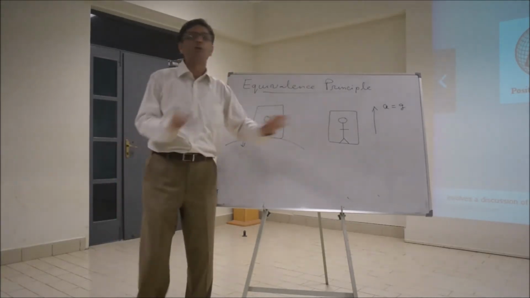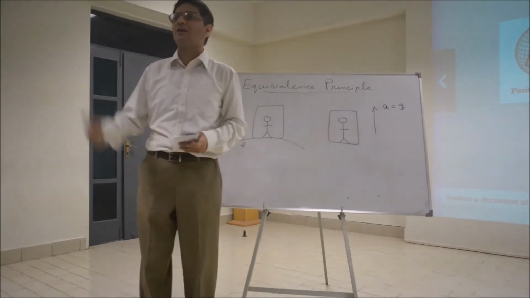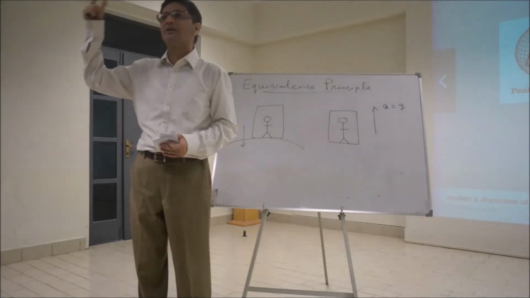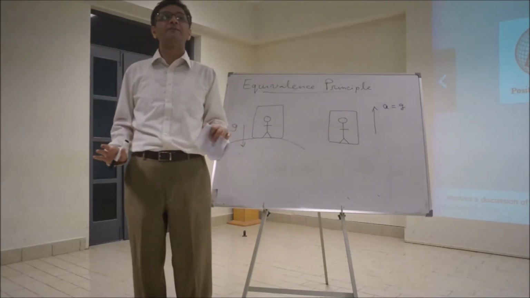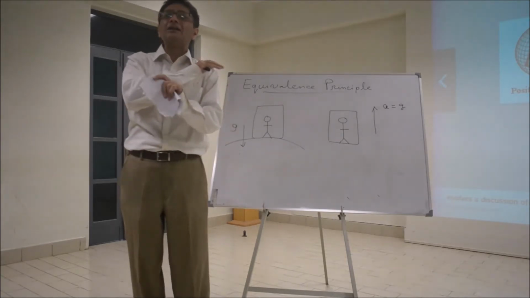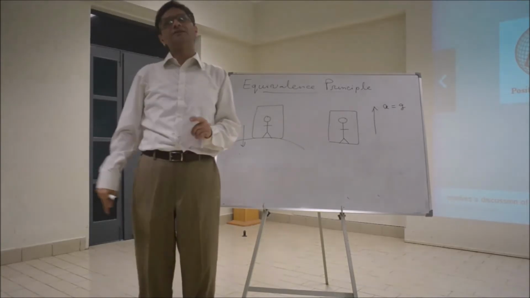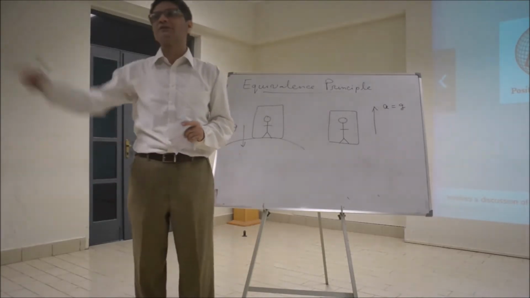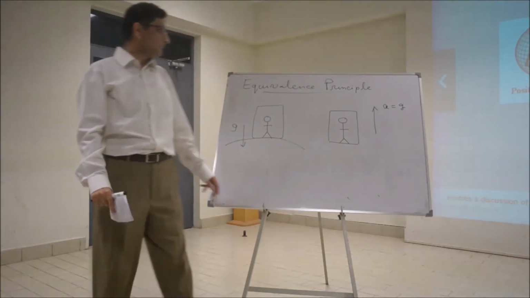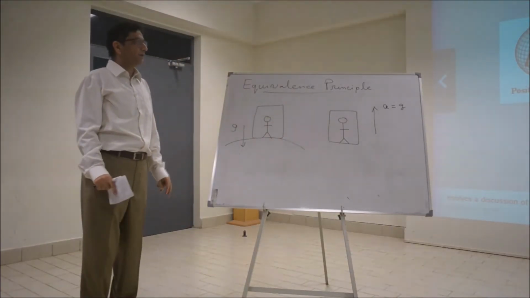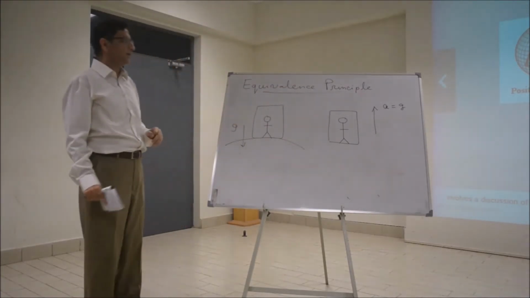The person inside won't be able to tell whether he's inside a frame which is accelerating upwards with acceleration 9.81 meters per second squared, or whether he's at rest inside a gravitational field. Einstein was 100% convinced about this fact, and this is what led to general relativity, to the curvature of space-time. This principle we call the principle of equivalence.